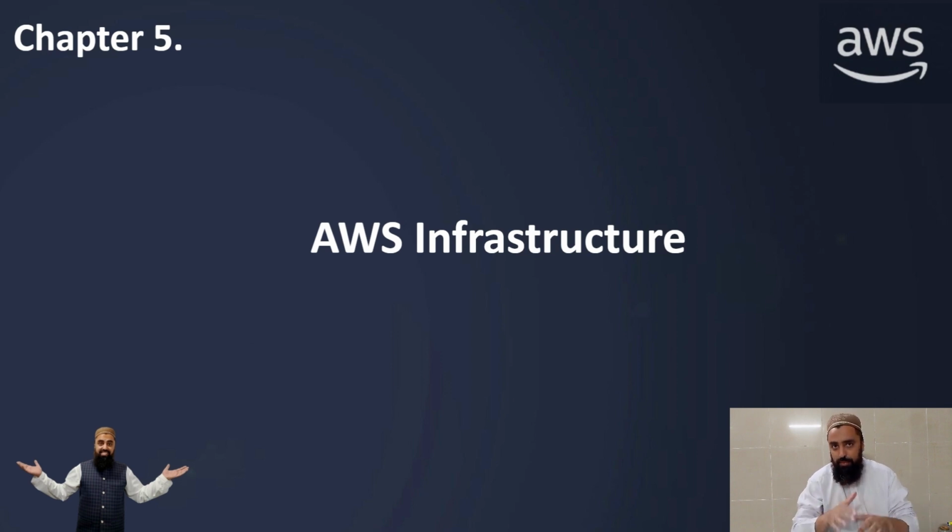We know that AWS has expanded its regions, availability zones, edge locations, and data centers around the world. That is why AWS uses powerful and robust infrastructure to power all of its services. So that would be a quick chapter in which we have a quick look over the AWS infrastructure.